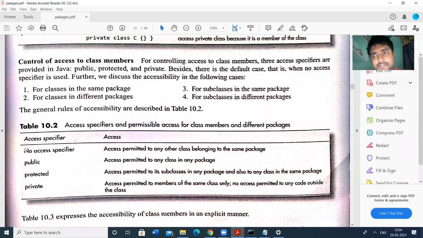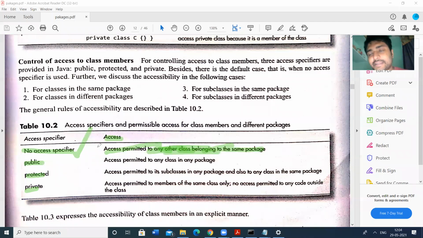This table also refers to the same thing: no access specifier, public, protected, private. What happens when you declare a class as private, or as public? Let us check how the accessing can be done. If no access specifier is provided, it means access is permitted to any other class belonging to the same package.